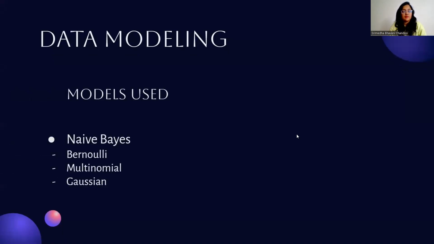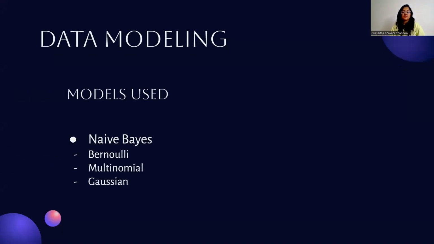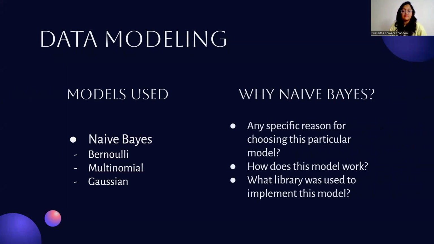Moving on to the data modeling part of this project, we use 3 different models in our project. All these 3 are different variations of the naive Bayes models. Bernoulli, multinomial, and Gaussian are the models that we used. Before moving on to discussing the results, I think it is important for us to understand why exactly we chose these specific models for the project.